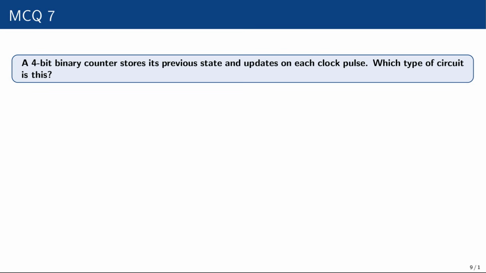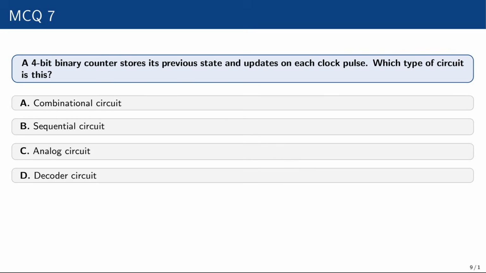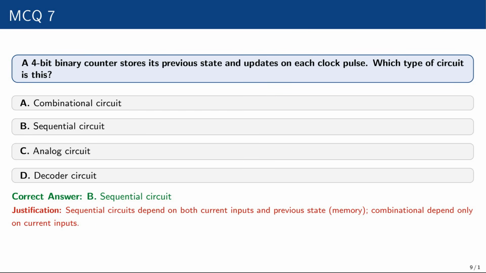Question number 7. A 4-bit binary counter stores its previous state and updates on each clock pulse. What type of circuit is this? Combinational circuit, sequential circuit, analog circuit, decoder circuit. The correct option is sequential circuit, because a sequential circuit depends on both current inputs and previous state memory. Combinational depends only on current inputs.